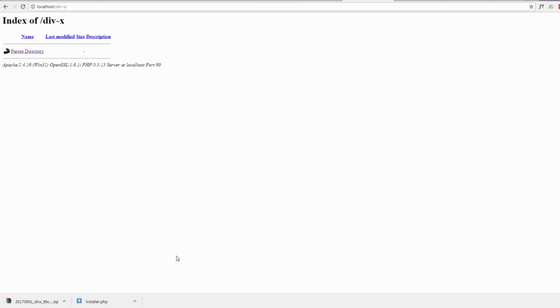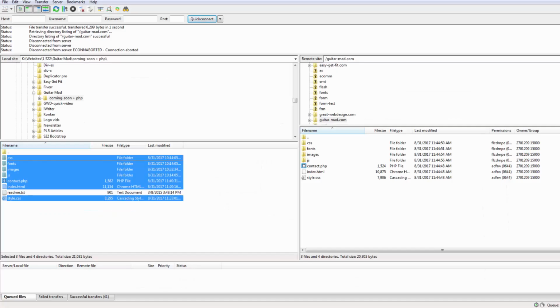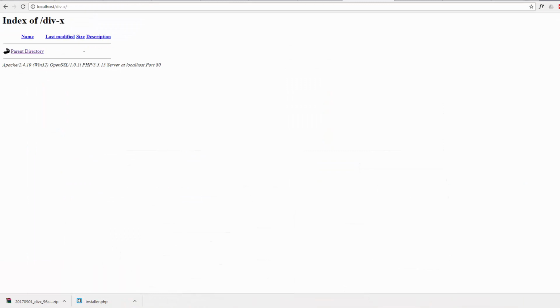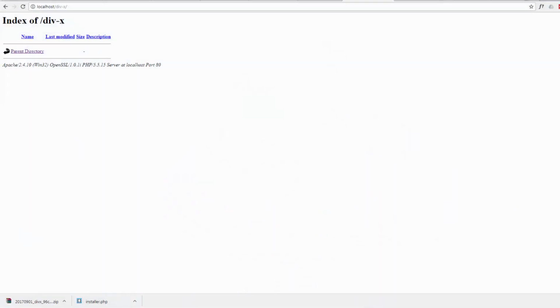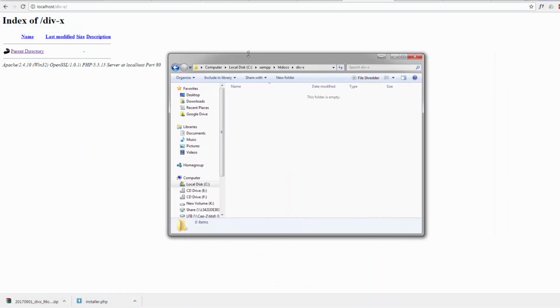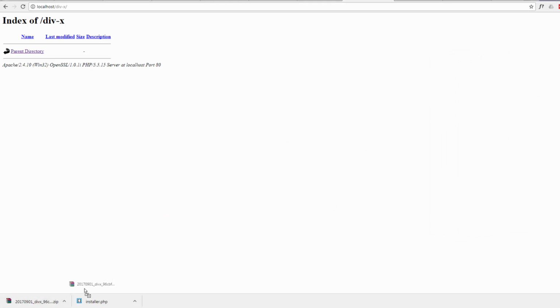Okay, so what we need to do, if you're working online, is use an FTP client like FileZilla or something like that. But as I'm working locally, I'll just get the directory of my site backup, which is here. And I'll put these files into it.